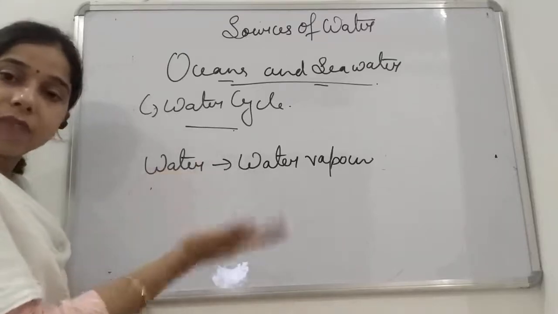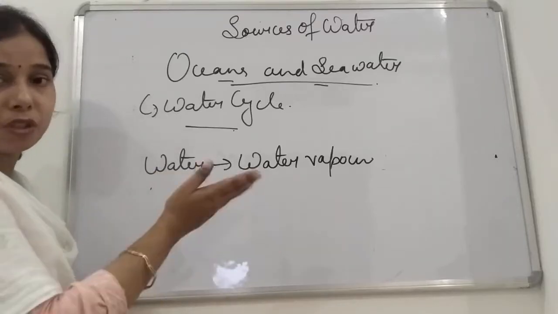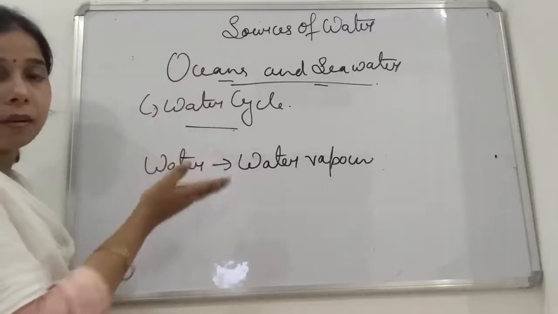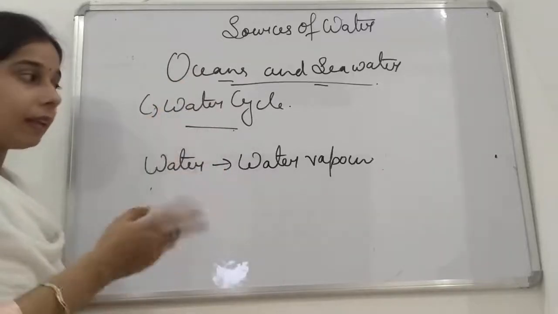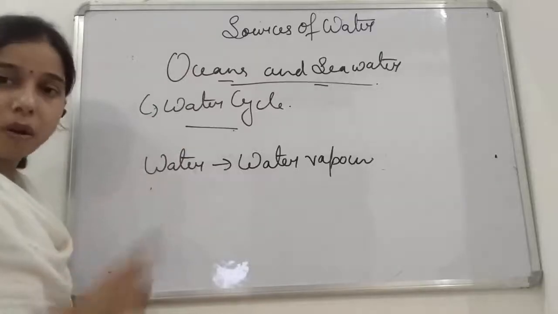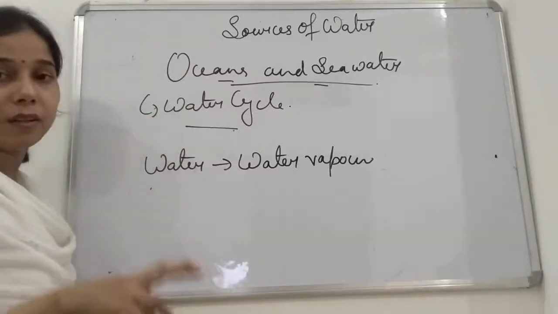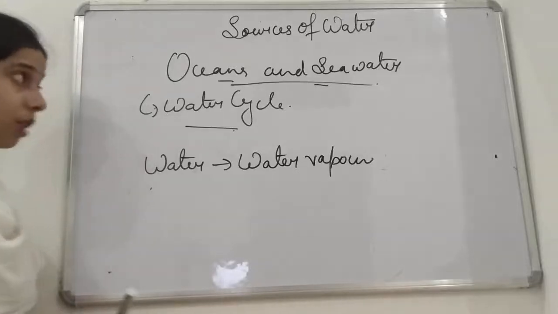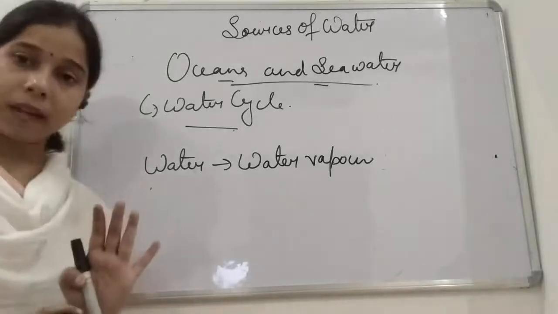Okay, so as it is converted into water vapor, it reaches a height, the upper height, and there it gets converted into water droplets, and finally in the form of rain, it comes to the earth. So you see here, students, at first what happened?